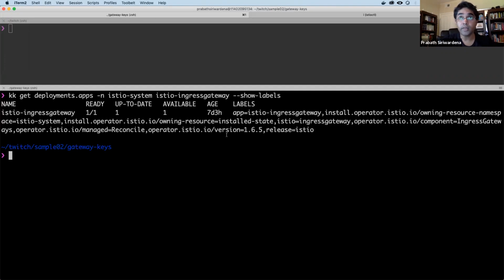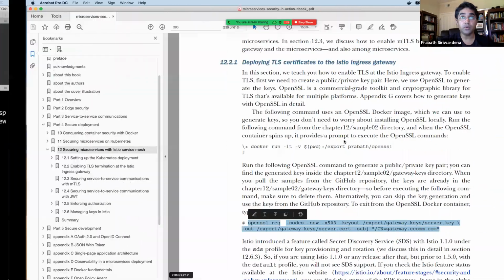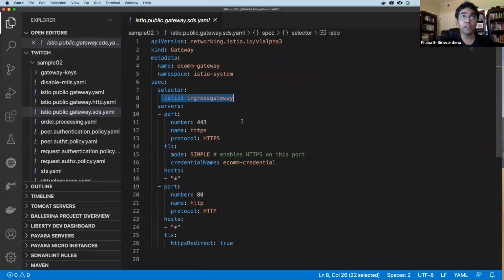Okay. So here you can see there's a label called Istio Ingress Gateway, right? Now when we define a gateway having this selector, Istio Ingress Gateway, this gateway resource will get attached to the Istio Ingress Gateway, which is running under the Istio system namespace.